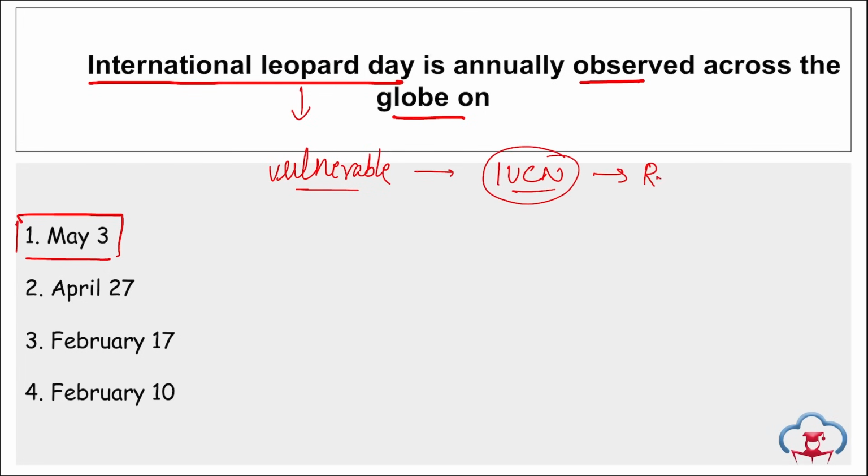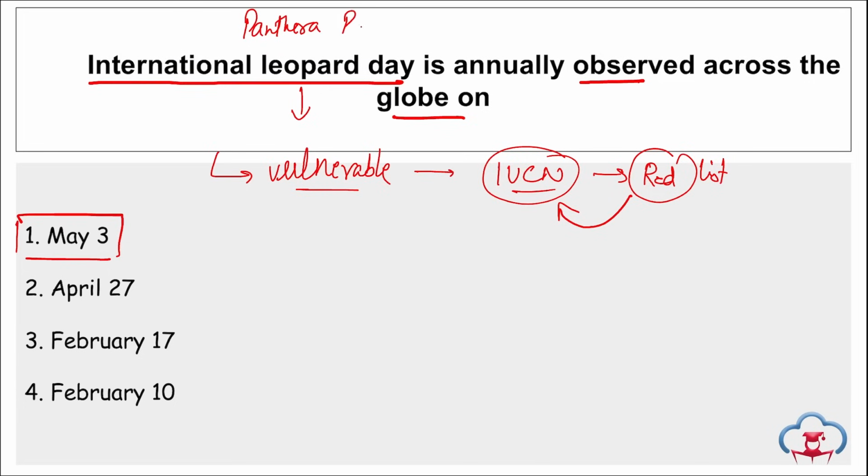What is this Red List? Red List is basically a collection of all those species that are threatened, right? And this list is released by IUCN, that is International Union for the Conservation of Nature. And leopard here has been listed as vulnerable in this IUCN's Red List. Right? Take a note of this. And this day is observed on 3rd May. Leopard, remember, leopard's scientific name is Panthera pardus.